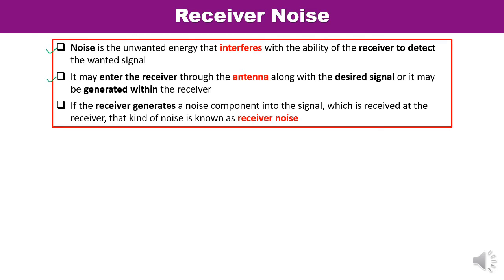If the receiver generates a noise component, then the noise present in the received signal is known as receiver noise. At microwave frequencies, the noise with which the target echo signal competes is actually generated within the receiver itself. So mostly we encounter receiver generated noise.